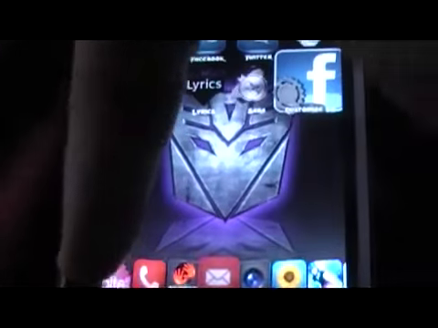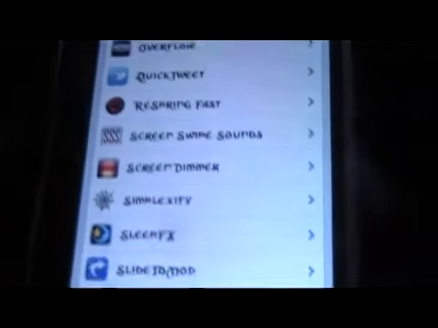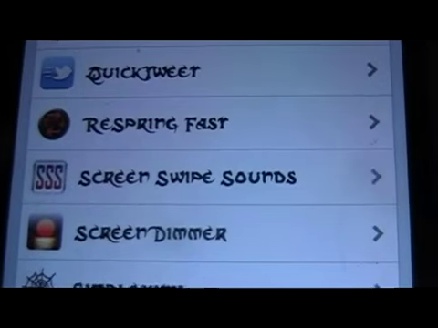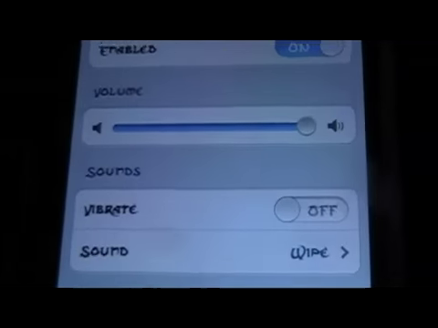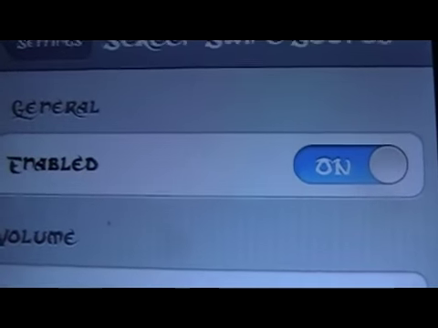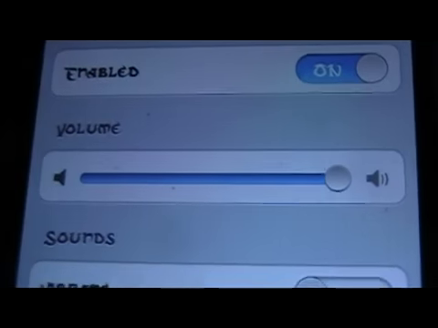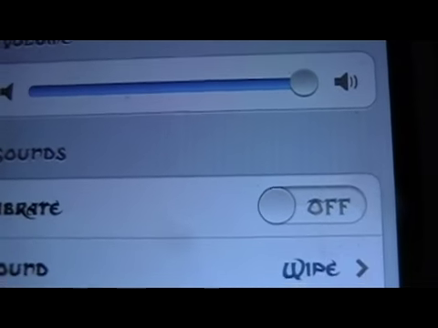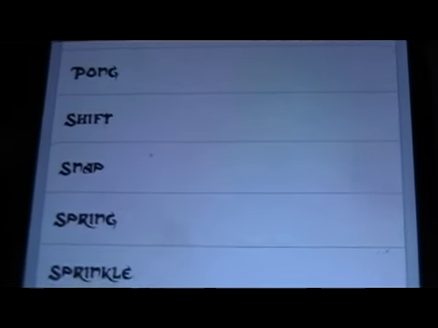Go into the settings. And there it is there. In settings, Screenswipe Sounds. So when you first install it, it is not enabled. So you're going to want to toggle it to on. There's the volume of it. You can have it vibrate as well as you swipe. And then you pick the sound you want. Out of all the sounds they have here, let's do shift.